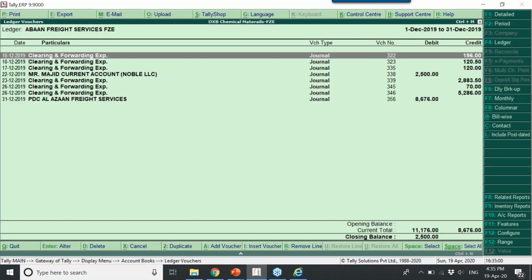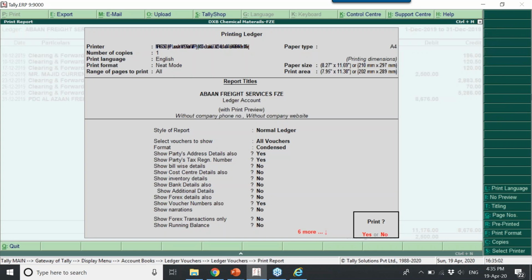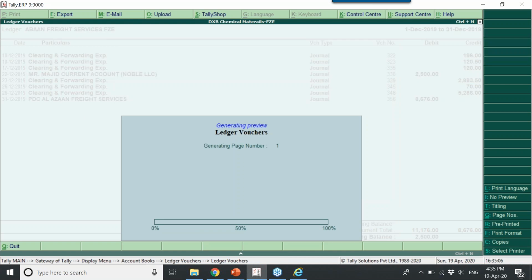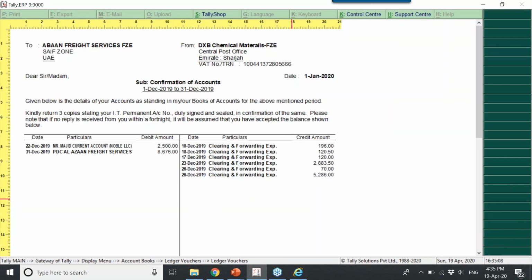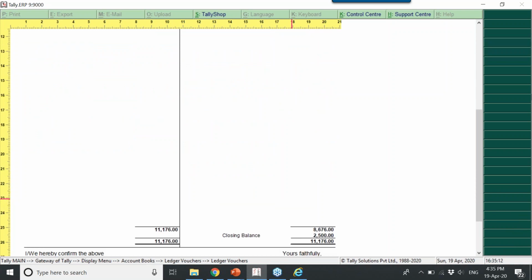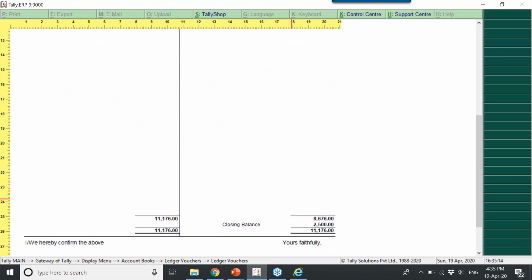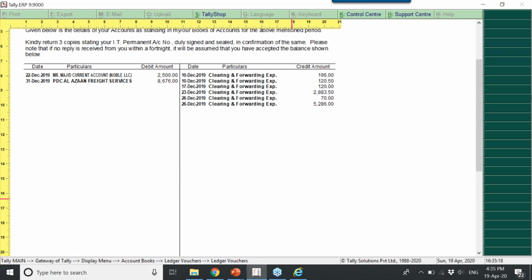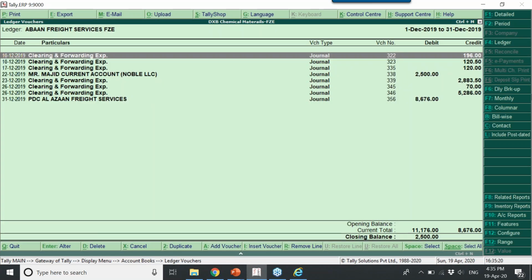You can see here debit credit transactions are there. I'm going for confirmation of accounts. Correct? So debit and credit and actual closing balances, and so on. Same, either you can print, send mail or export.